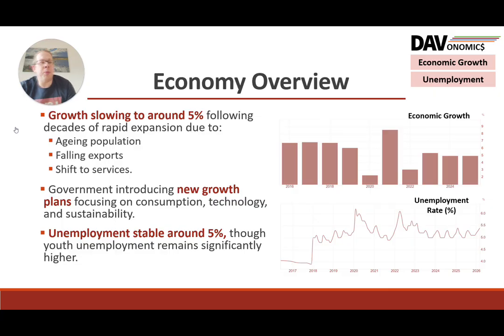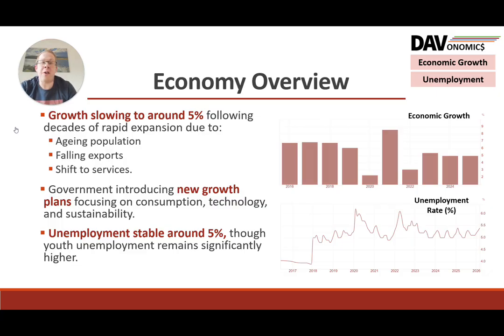So in terms of their economy overview, let's look at some of the macro objectives here. One of the key things you can see on the right, and for most of the chart really, is that economic growth has been slowing down. You can see the pandemic there in 2020 and some different shutdowns over that time and rebounds. But ignoring that 2020-2022 period, growth is generally slowing down in China.